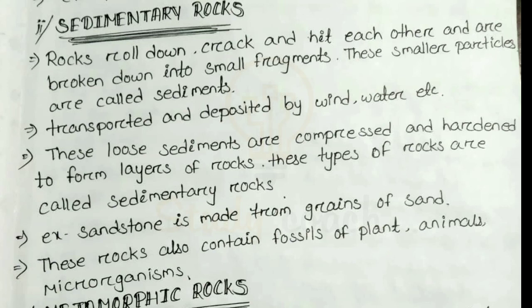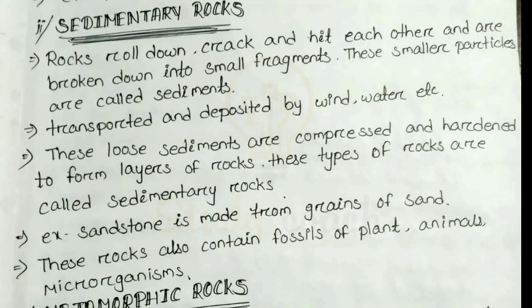These loose sediments are compressed and hardened to form layers of rock, and these types of rock are called sedimentary rocks.